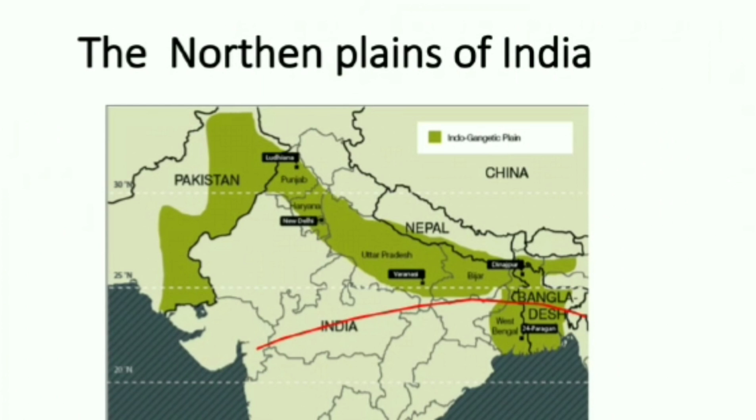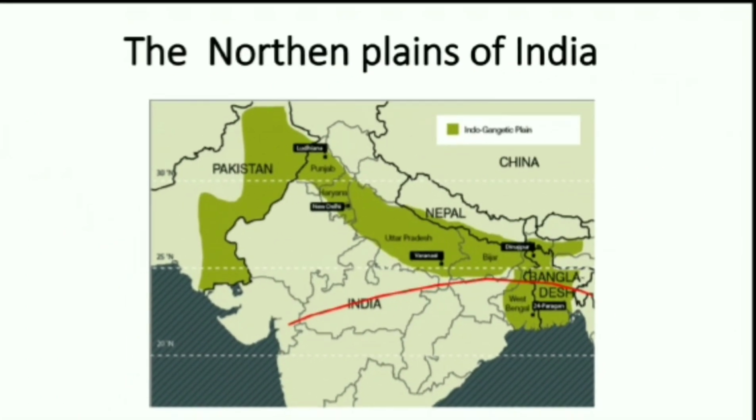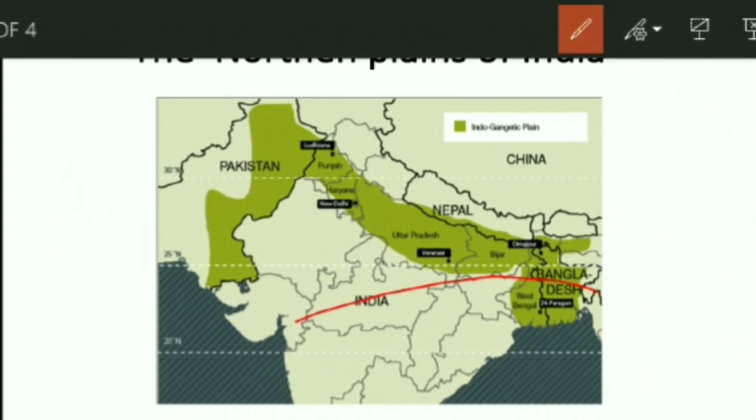Why? The soil is rich, the water is available, the climatic conditions are good, so people are cultivating crops and residing here, and this region is highly populated.